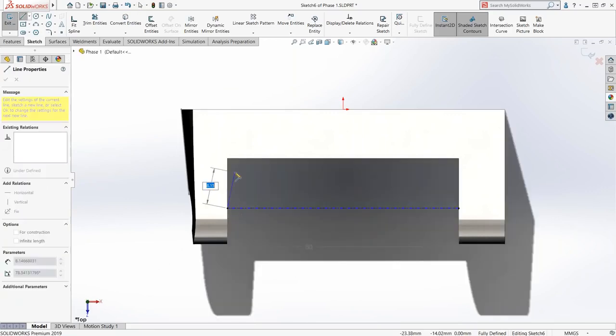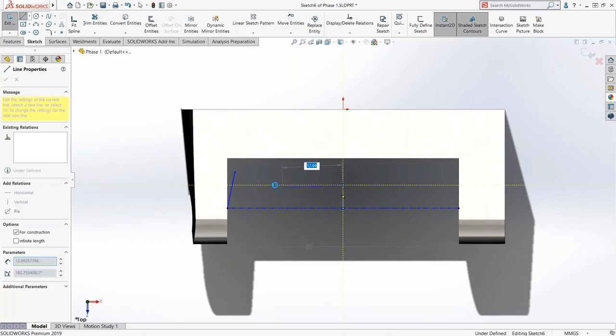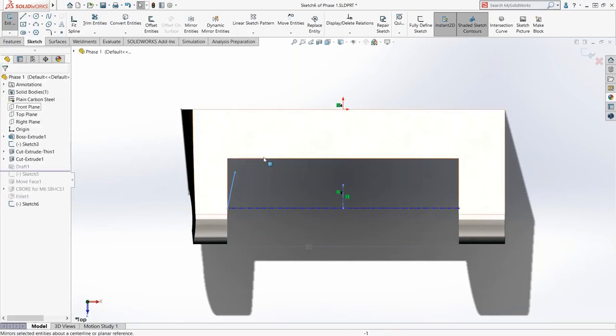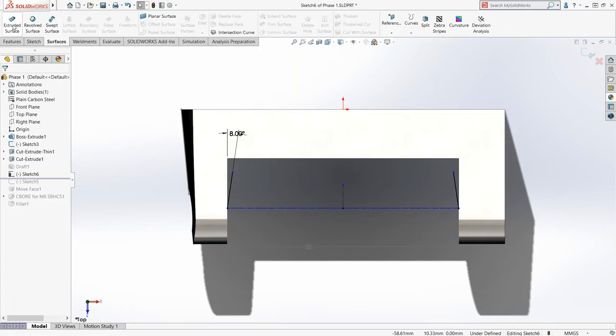So a line goes up here. And let's actually just do a center line here like this. And we'll make these 2, we'll just mirror that to the other side. So I have 2 lines there. We'll add in an angle of 8 degrees. That's at 8 degrees. And then we'll extrude this as a surface.